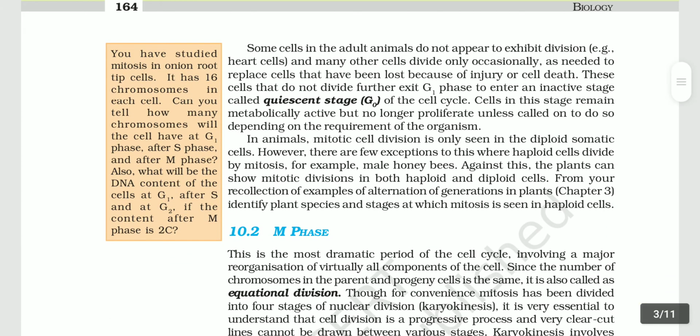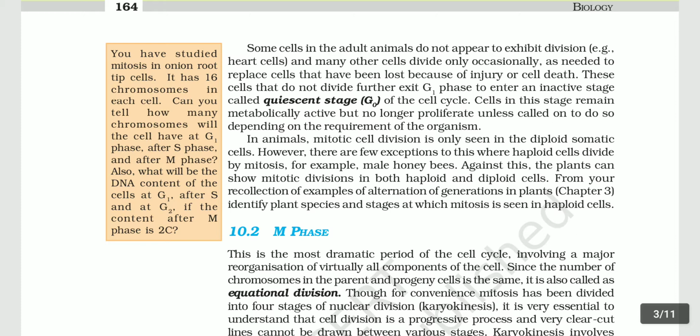Some cells in the adult animals do not appear to exhibit division, that is, heart cells, and many other cells divide only occasionally, as needed to replace cells that have been lost because of injury or cell death. These cells that do not divide further exit G1 phase to enter an inactive stage called quiescent stage or G0 of the cell cycle. Cells in this stage remain metabolically active but no longer proliferate unless called upon to do so.